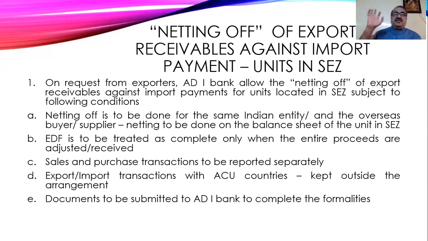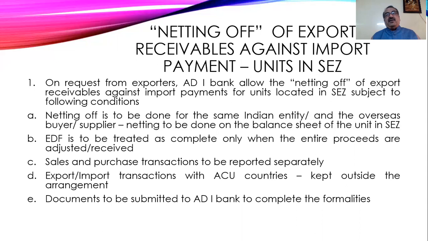And the documents in full have to be submitted by the exporter to the authorized dealer bank. That means all the documents have to be submitted: bill of entry, invoice, then shipping documents, everything. Only when everything is in order is the process of netting off said to be complete.